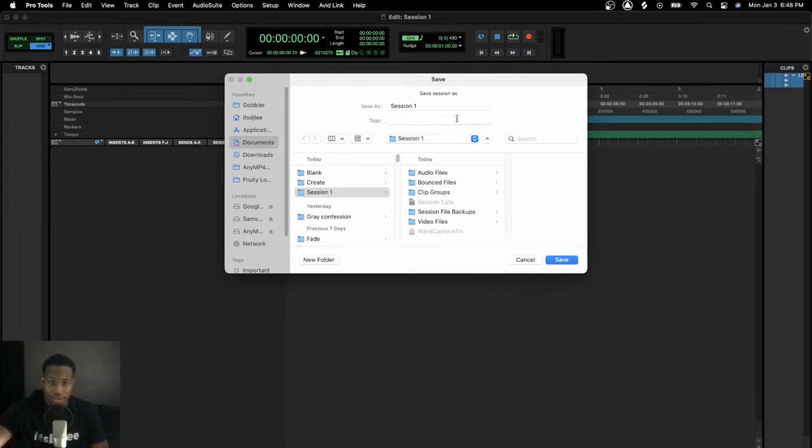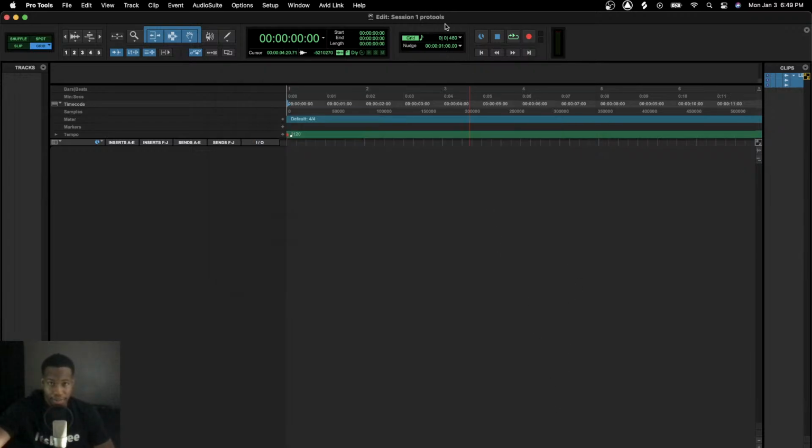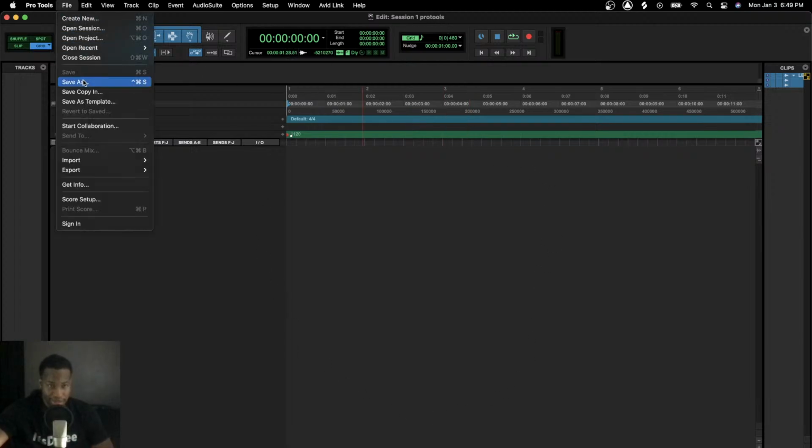Save As. You want to look where you want to be saving it. You can choose wherever you want to save it. You've got to make a new folder, whatever. We'll rename this one Session 1 Pro Tools. And we're going to go ahead and save that. And it's named up here Session 1 Pro Tools. It just got changed. I like to use Save As instead of just Save, because Save will overwrite anything. Save As will create a duplicate with your new edits. Do you understand? So Save As keeps what you already have going on. Save overwrites what you have going on.